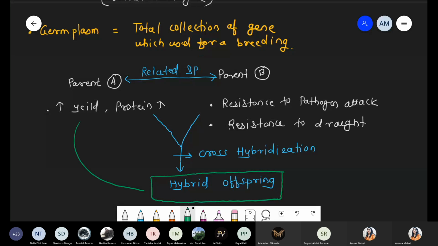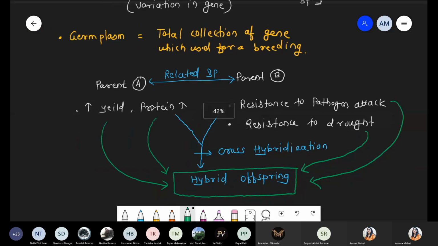It means it will have high yield, as well as high protein amount, and it shows resistance activity to pathogen attack, as well as resistance activity to drought condition. So now what happens if we consider two plants, individually having good quality, but we want to produce a superior quality, recombinant product, which has the summary of everything? So this single plant which is produced is a hybrid plant, right? That hybrid is capable of showing resistance against pathogen attack, resistance to drought condition, high yield, and high protein amount.